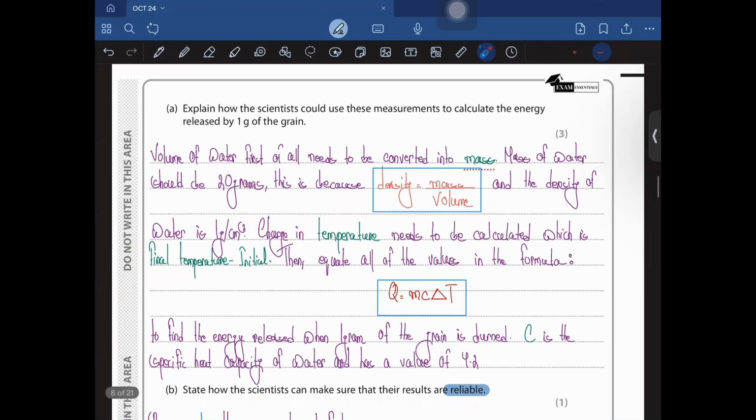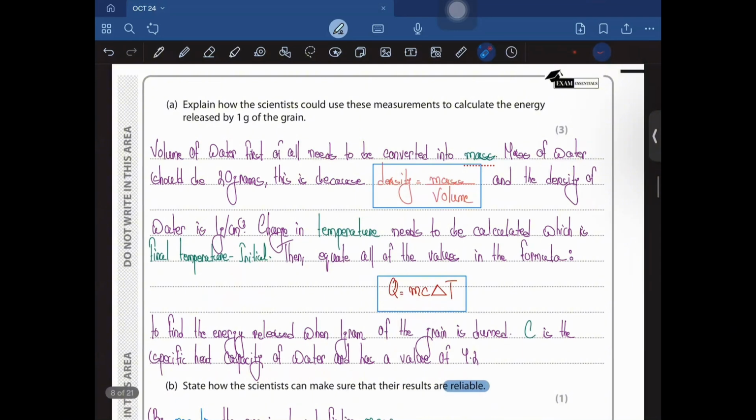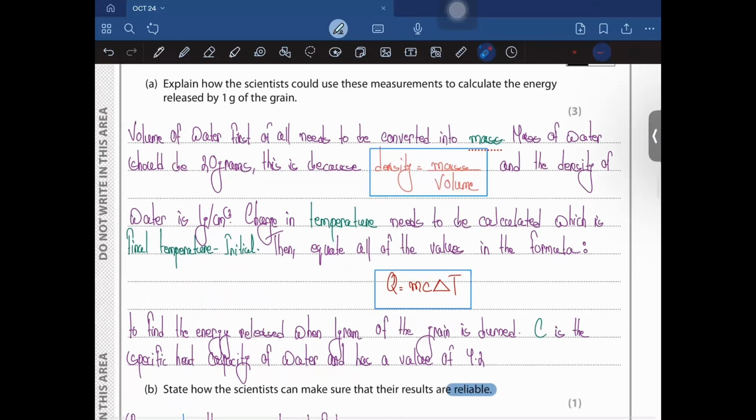Then equate the values in the formula Q equals mcΔT to find the energy released when 1 gram of grain is burned. C is the specific heat capacity, and it has a value of 4.2. So that is how you should describe something, right? You should describe it elaborately, because you have to explain, obviously.